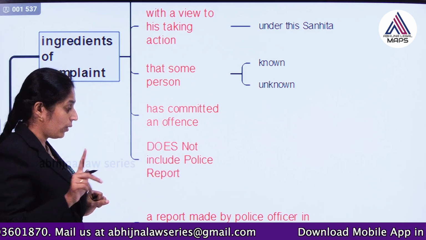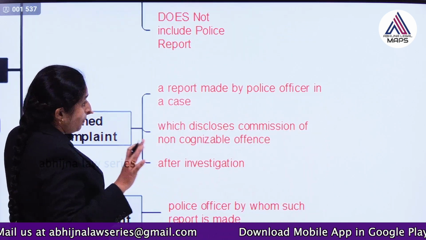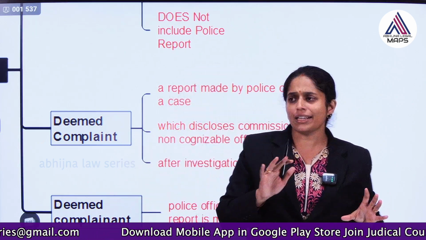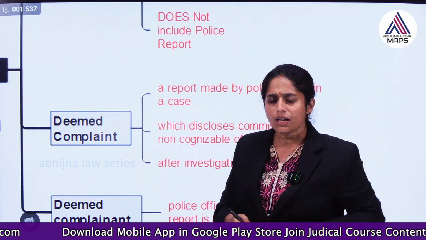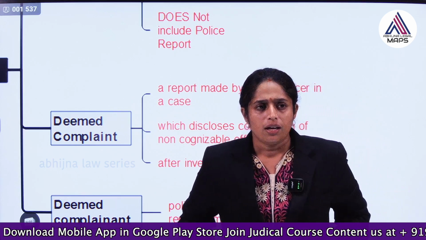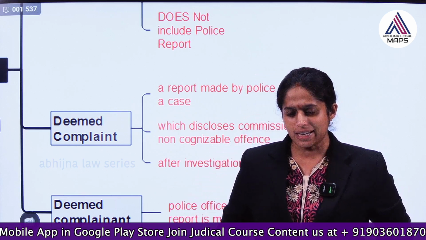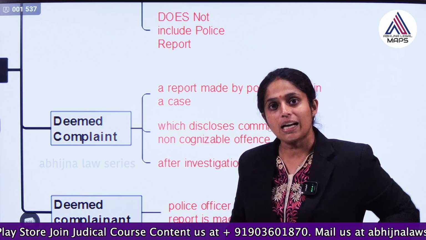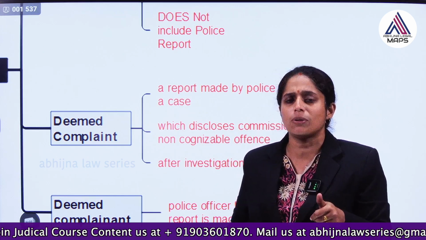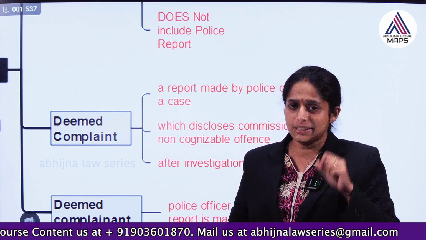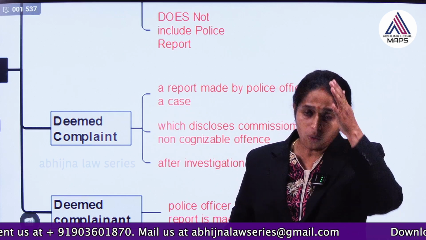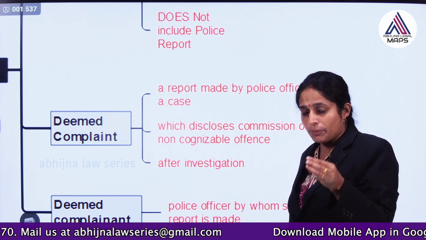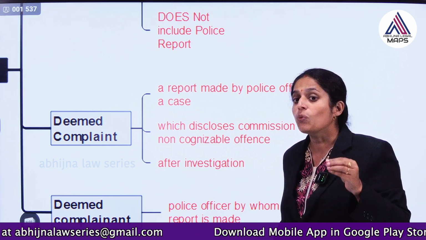But there is an exception. It is said to be a deemed complaint. As we have already seen, if the police receive some information, they think it is a very serious, cognizable offence, and they conduct an investigation. But later they come to know that this is not a cognizable offence, this is a non-cognizable offence. So if after investigation it discloses the commission of a non-cognizable offence, then what will happen?